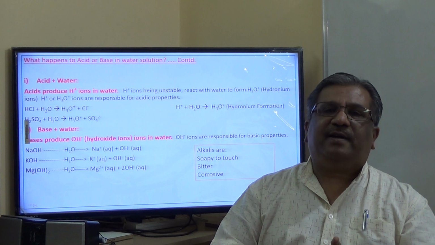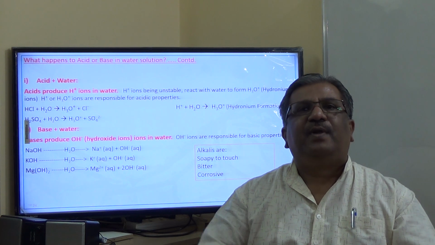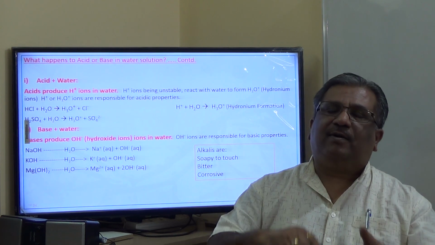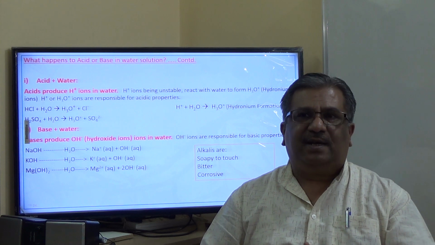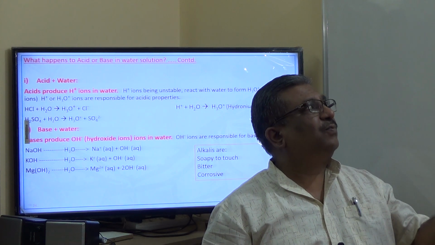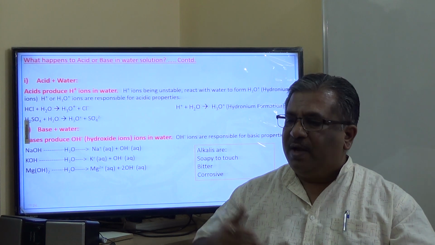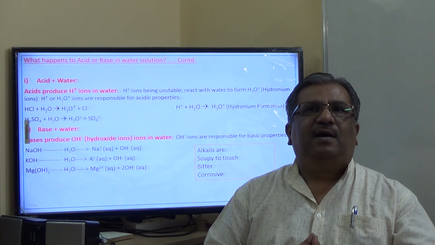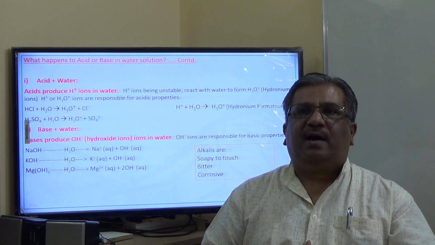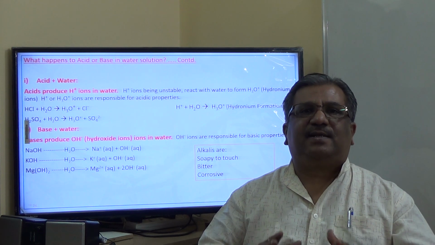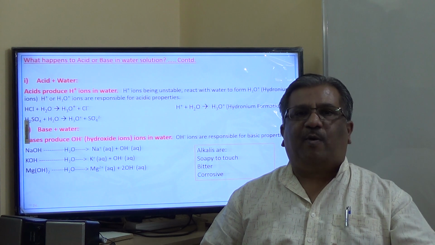How do metallic oxides react with acids, how do non-metallic oxides react with bases, and finally what happens when acids and bases come into contact with water, we have seen. The next property is the dilution process and what is common in both acids and bases. These are the two chemical properties which are left.